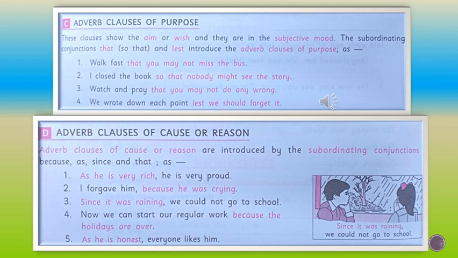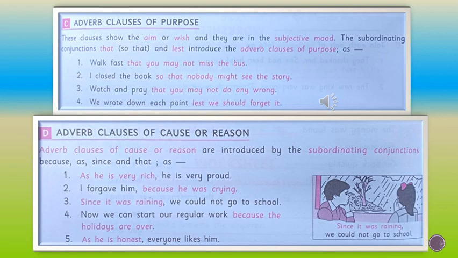Because he was crying. As he is very rich, he is very proud. Reason, cause. Since it was raining, he could not go to school. Since is used here. So the conjunction in the second one because is used, and in the first one as is used.